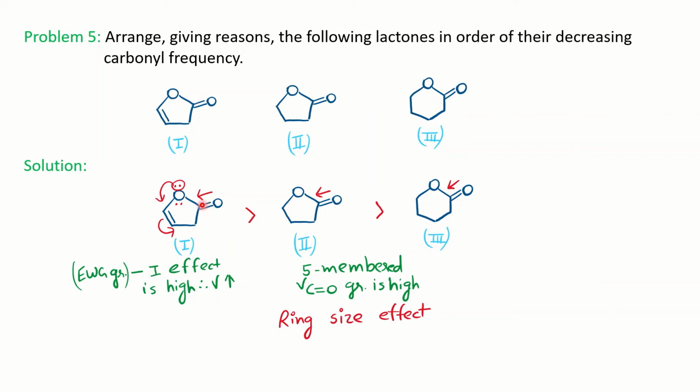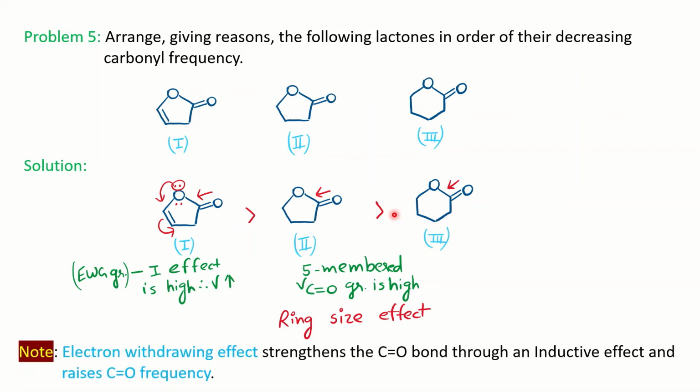So this effect you can see, as I have mentioned here with an arrow, the electron withdrawing effect is enhanced here, right? Therefore, the frequency is highest. Where you have this normal 5-membered carbonyl, it is high because of the 5-membered ring compared to the 6-membered ring. So the ring size effect, the same logic as in the previous problem. The electron withdrawing effect strengthens the carbonyl bond through the inductive effect, which raises the carbonyl frequency.